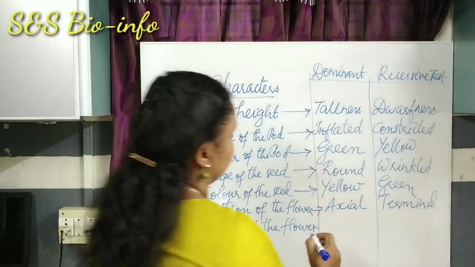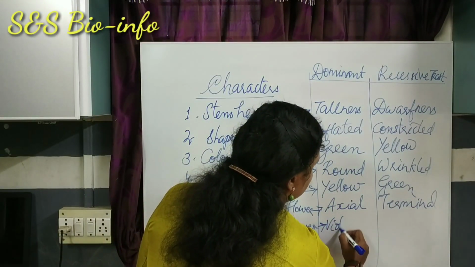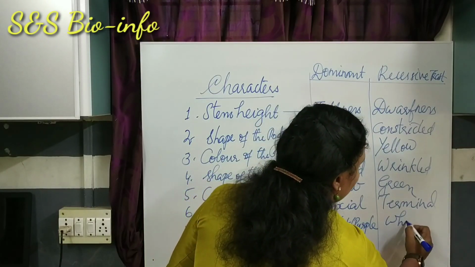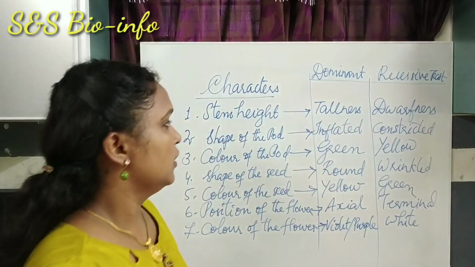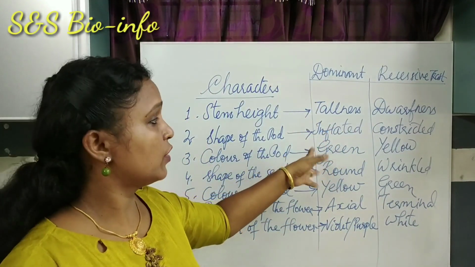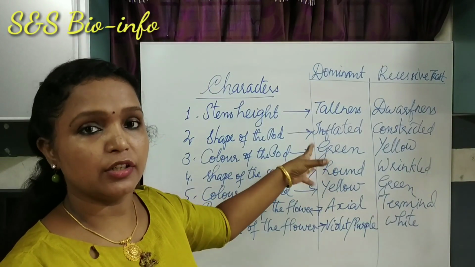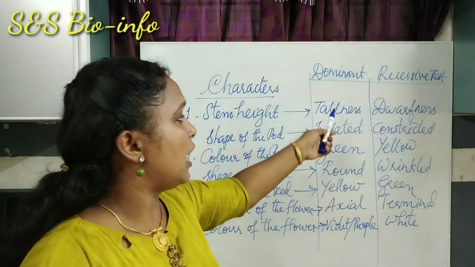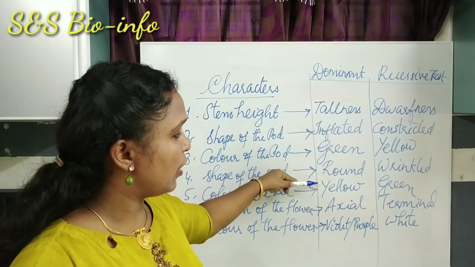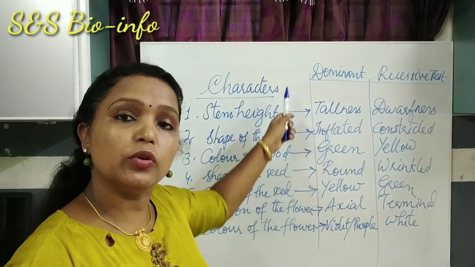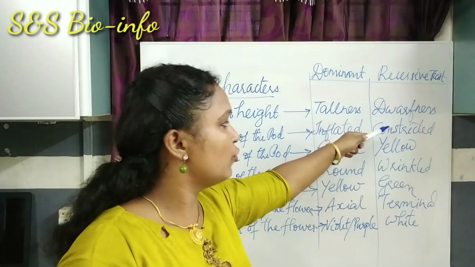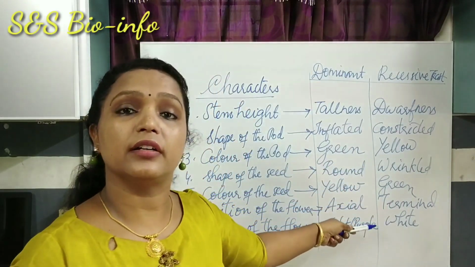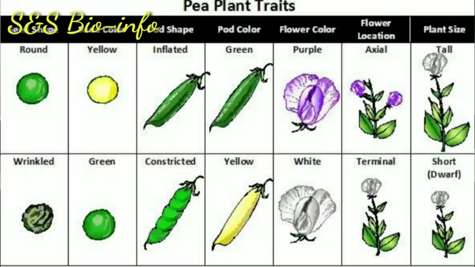Color of the flower: violet or purple, then white. These were the 7 pairs of contrasting traits selected by Mendel to study the inheritance of one gene and two genes. So tallness, inflated, green, round, yellow, axial, violet are all dominant traits, while dwarfness, constricted shape, yellow color, wrinkled, green, terminal, white are recessive traits.